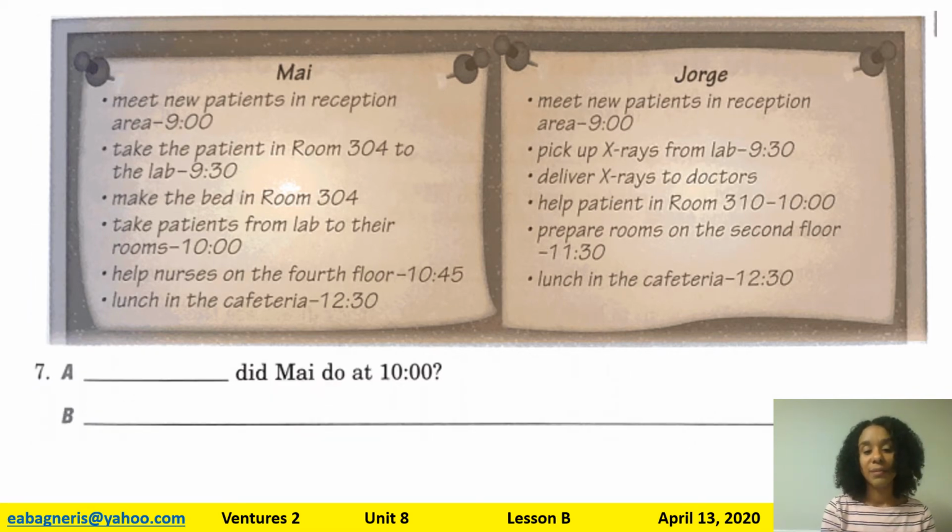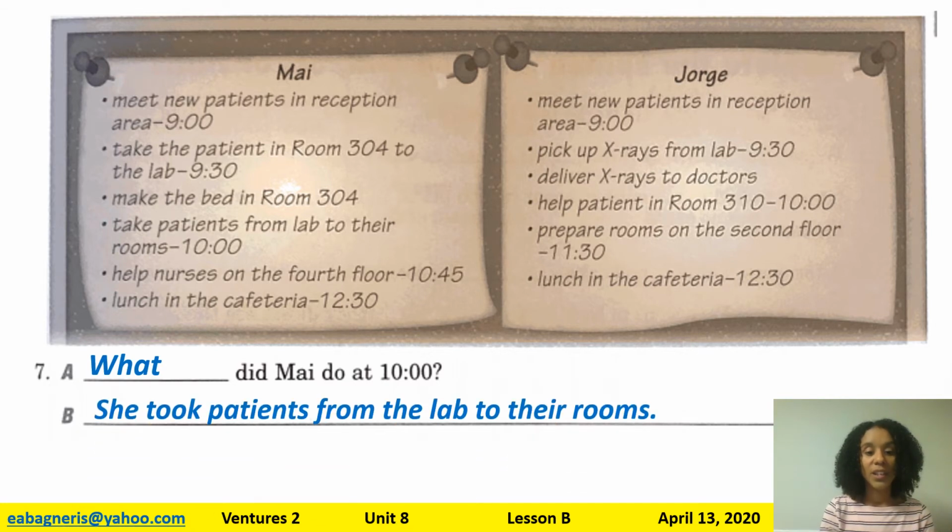Number 7, blank did May do at 10 o'clock. So I want you to tell me, if you see do again, what do you think it's going to be? Did you guess a what question? You'd be right. What did May do at 10 o'clock? So do is an activity, something you do. And at 10 o'clock we can see May, she took patients from the lab to their rooms. At 10 o'clock she took patients from the lab to their rooms.